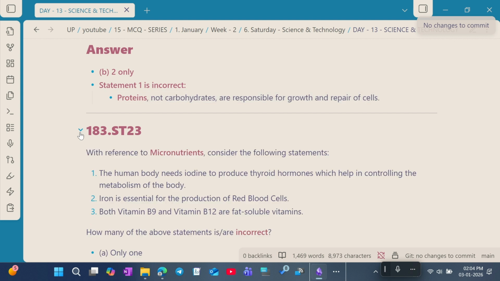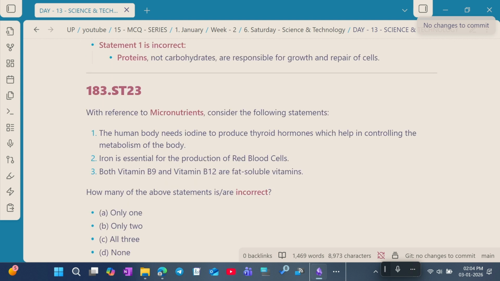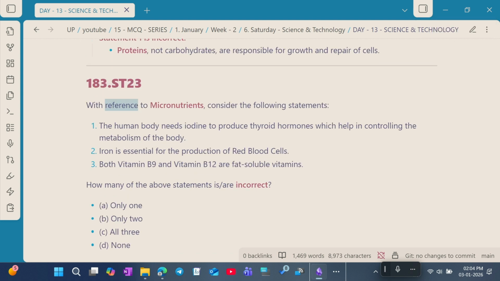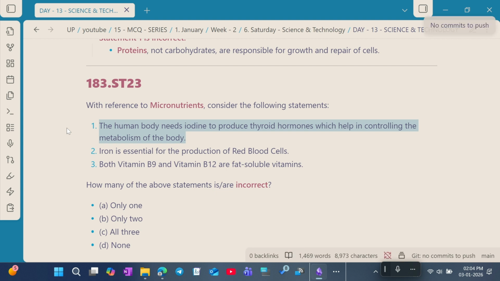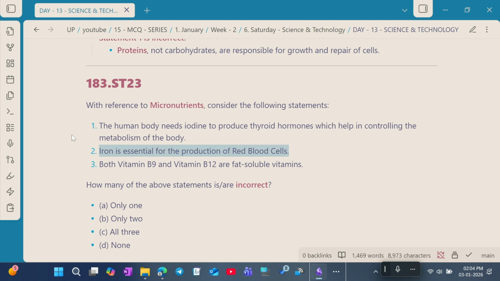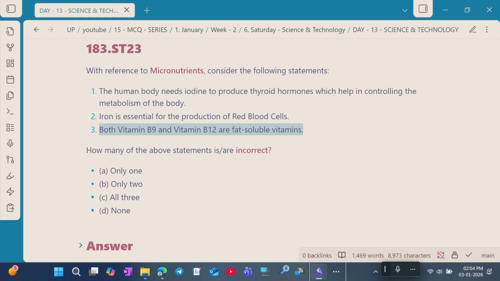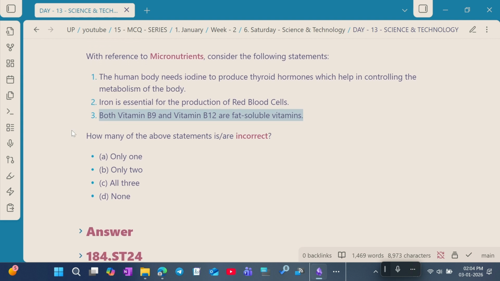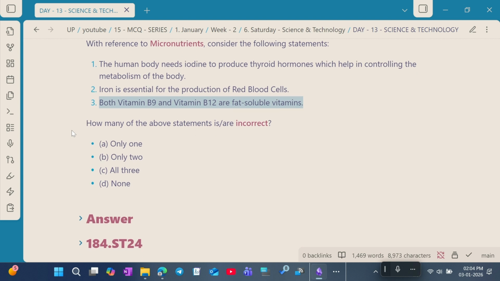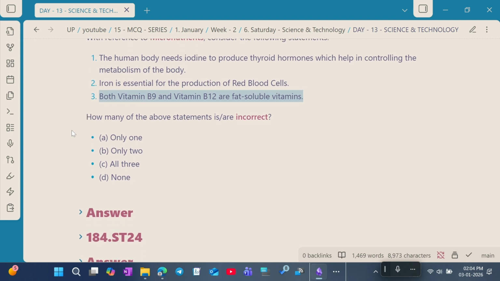Question number 23. With reference to nutrients, consider the following statements. Statement 1. The human body needs iodine to produce thyroid hormones, which help in controlling the metabolism of the body. Statement 2. Iron is essential for the production of red blood cells. Statement 3. Both vitamin B9 and vitamin B12 are fat-soluble vitamins. How many of the above statements are incorrect?